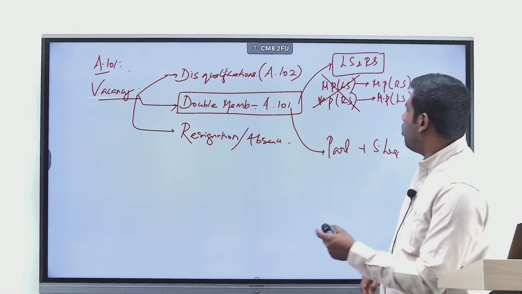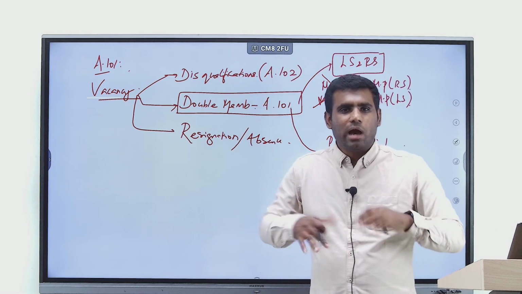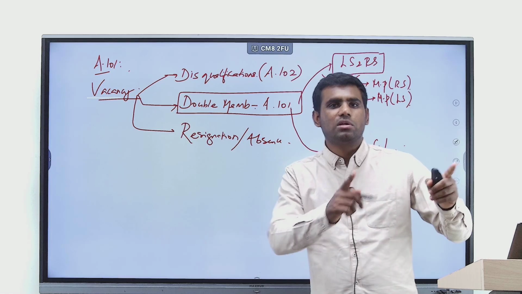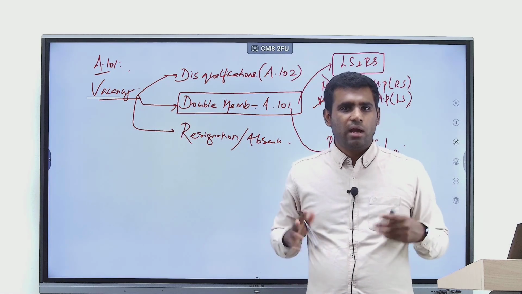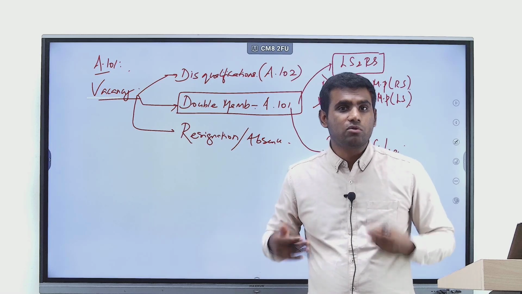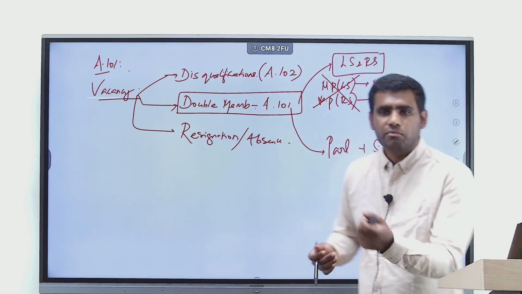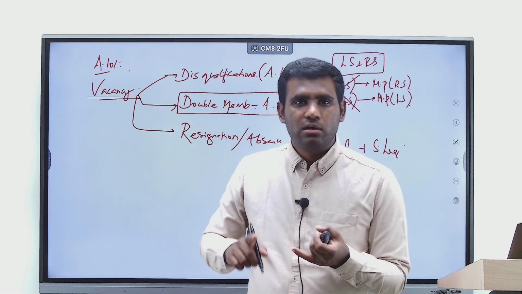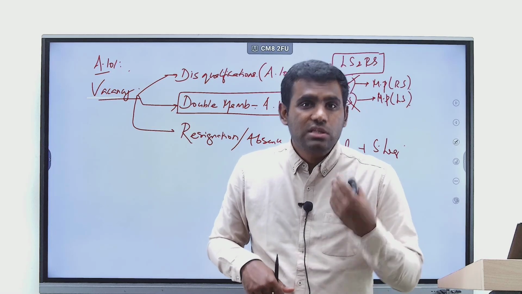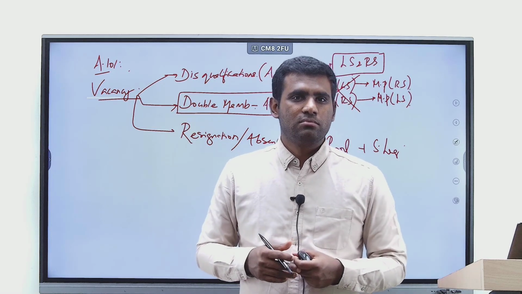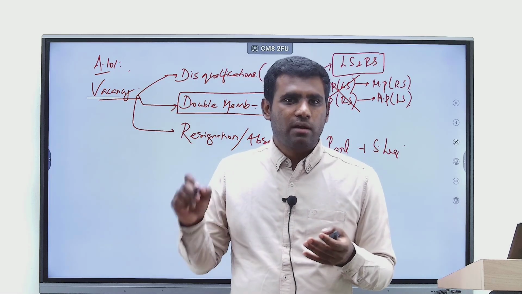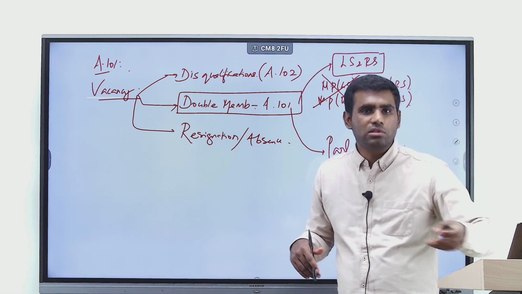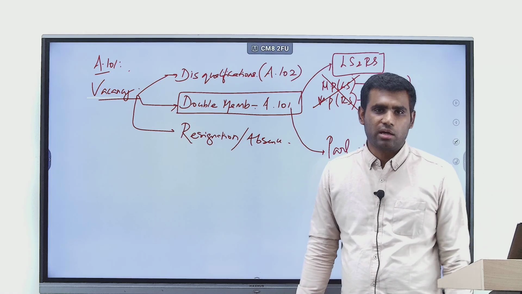What if presently I am neither a member of Lok Sabha nor Rajya Sabha, but let's say I am contesting elections to both Lok Sabha as well as Rajya Sabha at the same time, and as luck would have it, I get elected to both? If that is the case, I have to give it in writing to the Speaker or the Chairman which seat I would like to continue. If I do not give it in writing, in that case both my memberships, in Lok Sabha and Rajya Sabha, will be declared vacant.